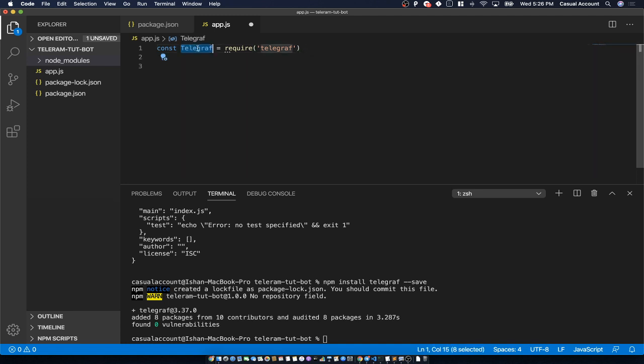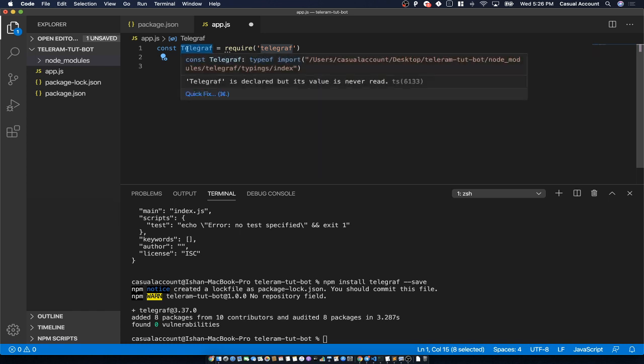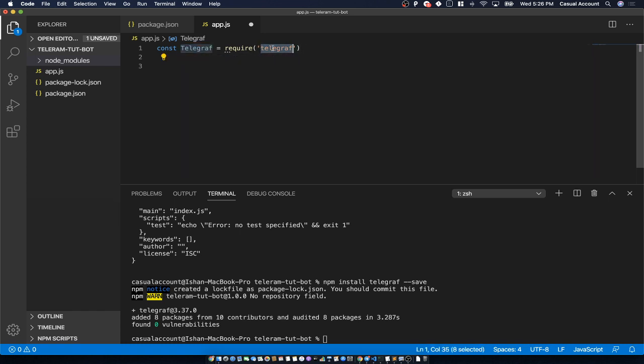What we have done is created a Telegraph object from the Telegraph package. Now the second command. We have to create a bot from this object. So how to create a bot? Just const bot equals new Telegraph, and this is a constructor.